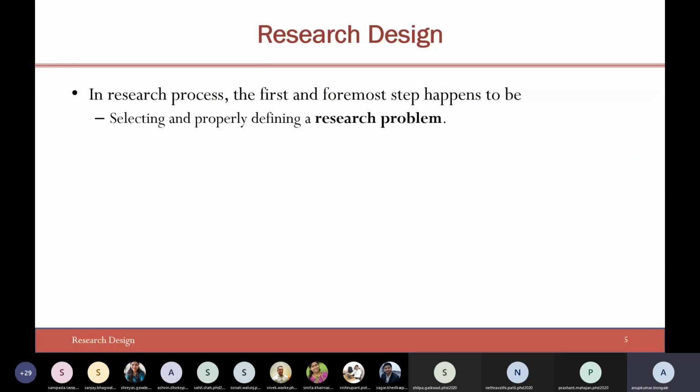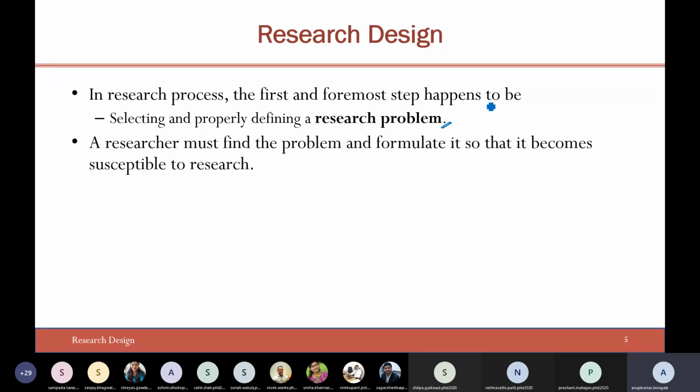Yeah, moving ahead, let's see. Okay, so just now we understood that in a research process, the first and foremost step happens to be defining the research problem. So now, when you say the problem has been completely identified, that is what we are trying to identify in today's session. A researcher must find the problem and formulate it so that it becomes susceptible to research.